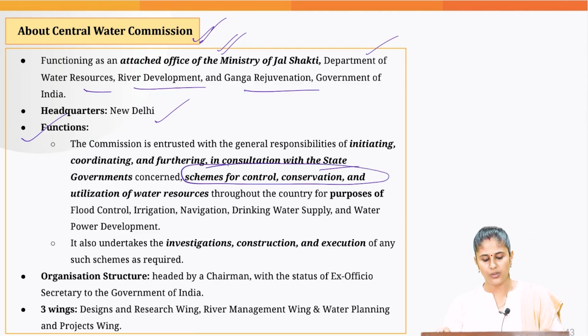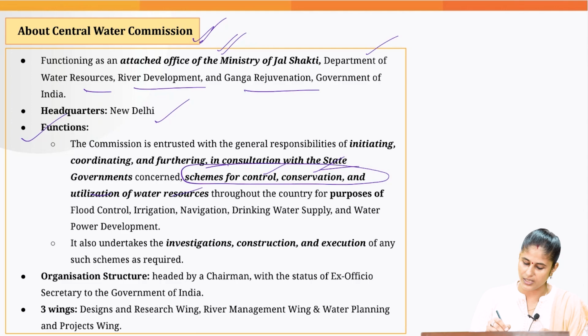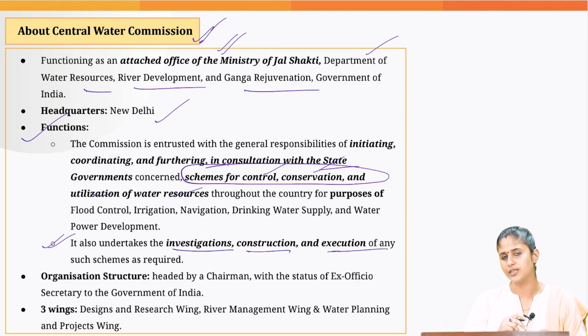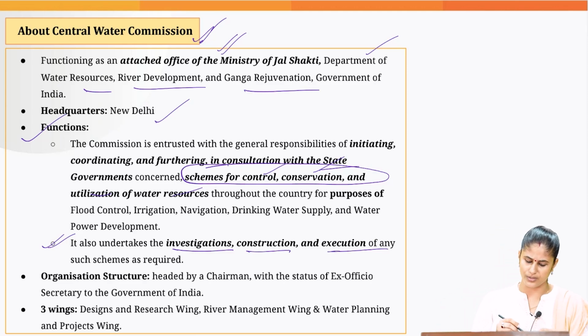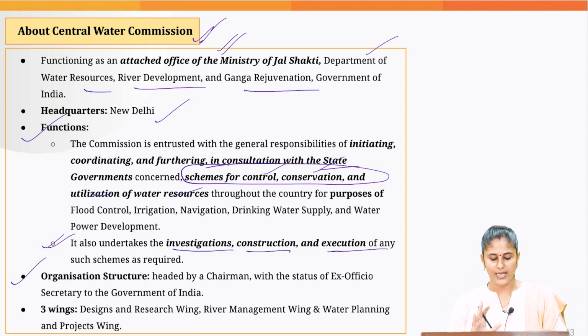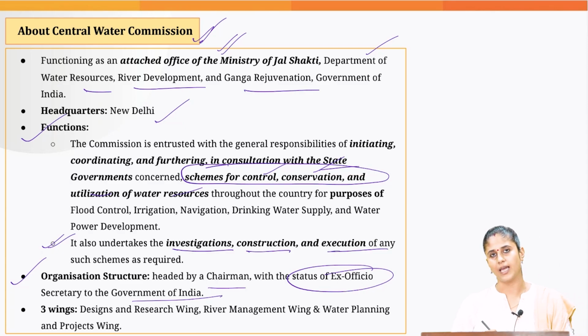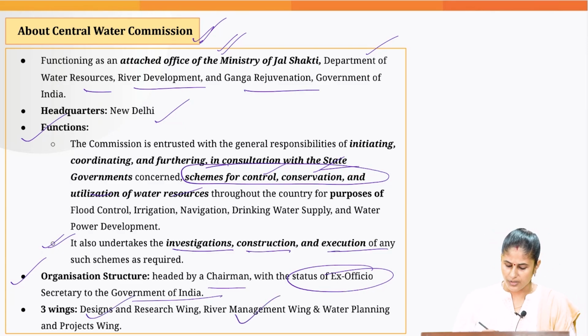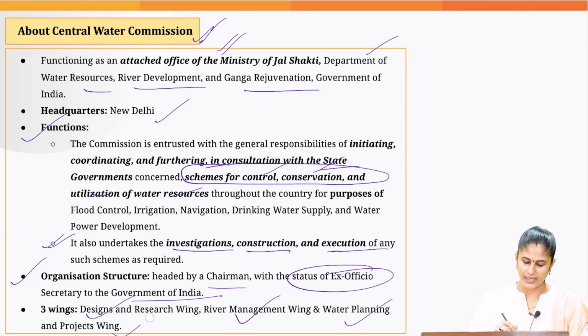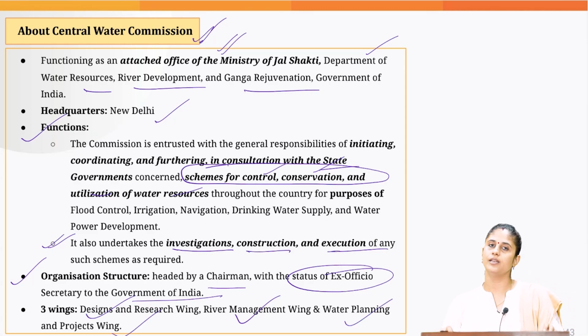schemes dealing with the control, conservation and utilization of water resources. It also undertakes the investigation, construction and execution of any such scheme dealing with water regulation or utilization of water resources. When you talk about its organizational structure, it is headed by a chairman who has the status of ex officio secretary to the Government of India, and it has 3 wings, that is design and research wing, river water management wing and water planning and projects wing. That's all that we need to know with regard to this particular topic. Let's move on to the next one.